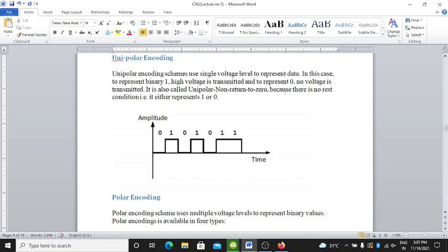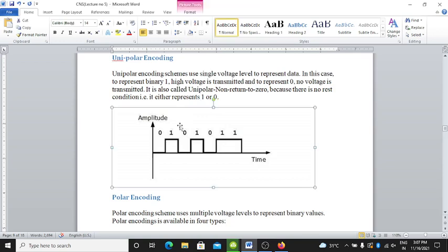This is called unipolar non-return to zero, because there is no rest condition. This is the amplitude versus time diagram.